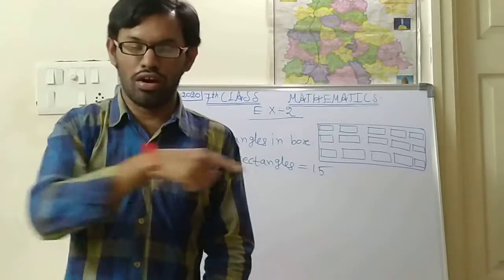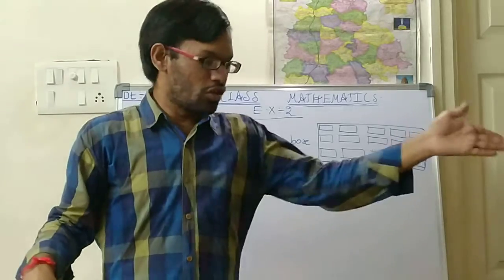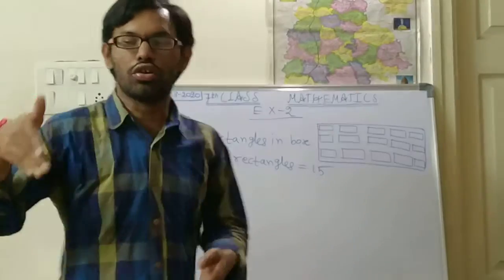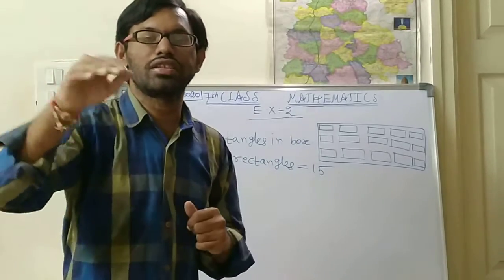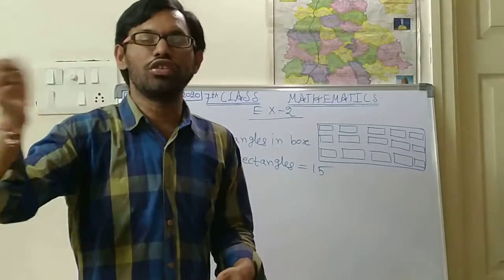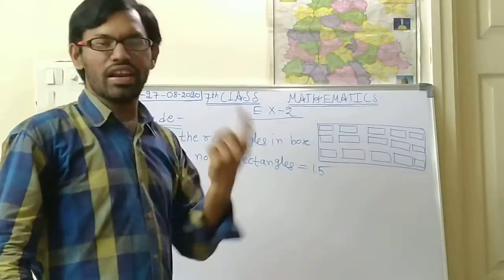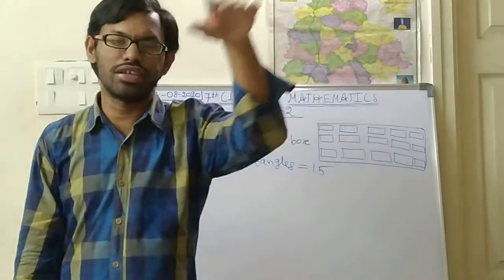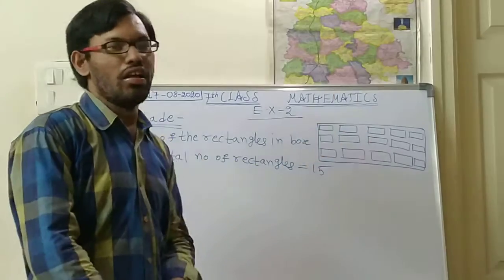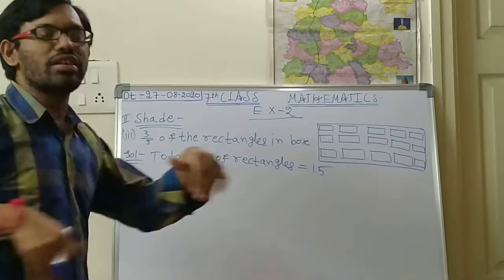Suppose at the first line there are 5 tables, and if you go to the back side, there are 5 tables. So 5 tables and 5 tables; you multiply 5 into 5, which is 25. So that is the area, or the total number of tables in that hall. Like that you can find. Here also you can find the total number of rectangles like that. Instead of counting all the rectangles, that is a very easy method.